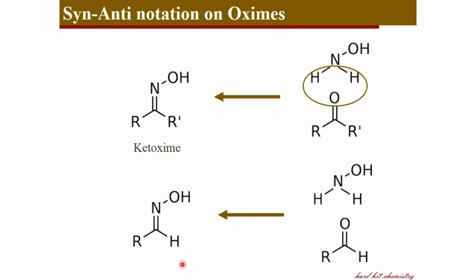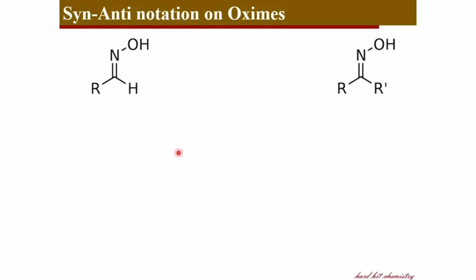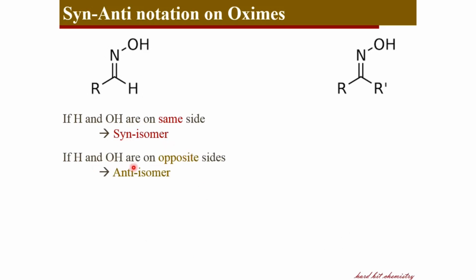And the different geometrical isomers are denoted by syn and anti notation. Here, for aldoximes, if the hydrogen and OH are placed on the same side, that is called the syn isomer, whereas if OH and hydrogen are placed on opposite sides, that is the anti isomer. In these examples, in the first case, the hydrogen and OH are placed on opposite sides, that's why this is the anti isomer, whereas in the second case, the hydrogen and the hydroxyl group are placed on the same side, that's why it is the syn isomer.